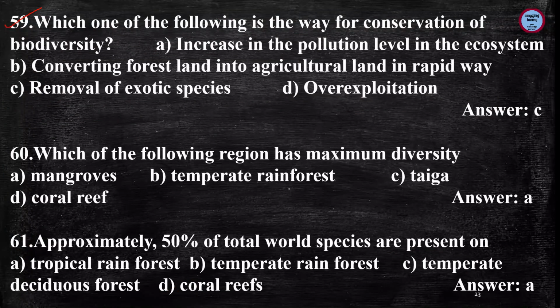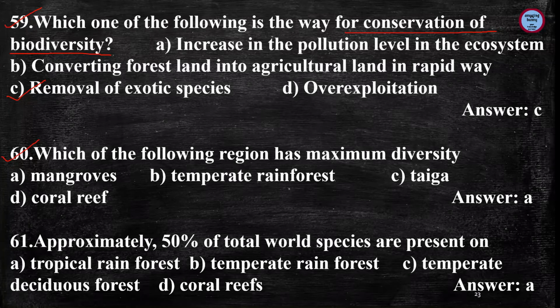Next question is, which one of the following is a way for conservation of biodiversity? And the answer is removal of exotic species. Now, why removal? Because it will allow the native species that they have negatively impacted to recover their ecological niches. Now the removal of exotic species is practical only given a large group of individuals due to the economic cost. So removing the exotic species is one of the ways for conservation of biodiversity.